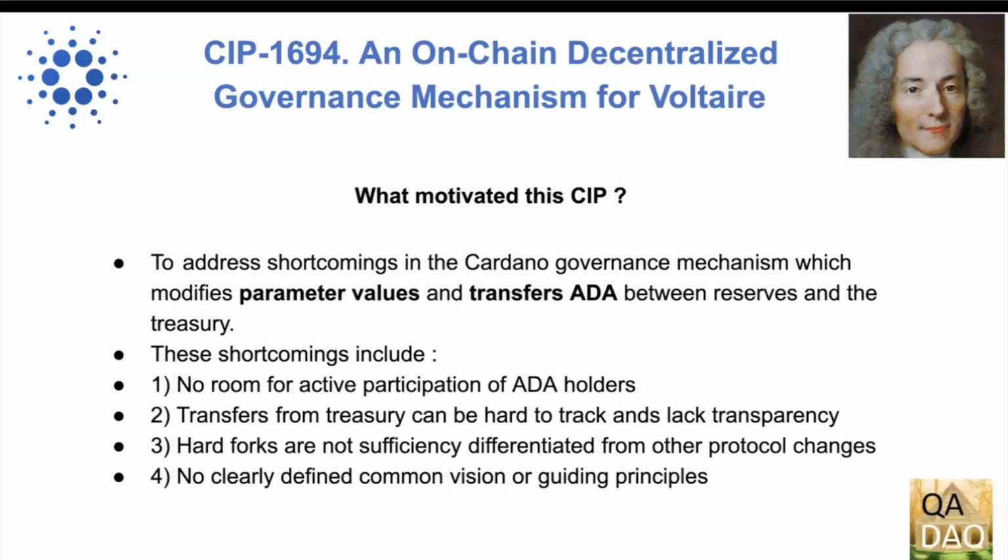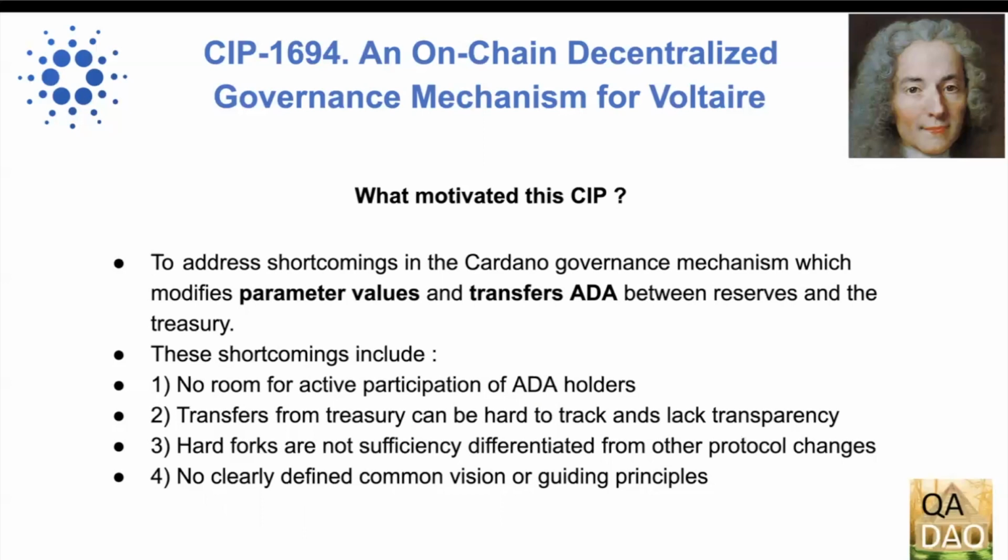What motivated this CIP? The motivation behind CIP-1694 is to address shortcomings in the existing Cardano governance mechanism, which modifies parameter values, including hard forks, and transfers ADA between reserves and the Treasury.